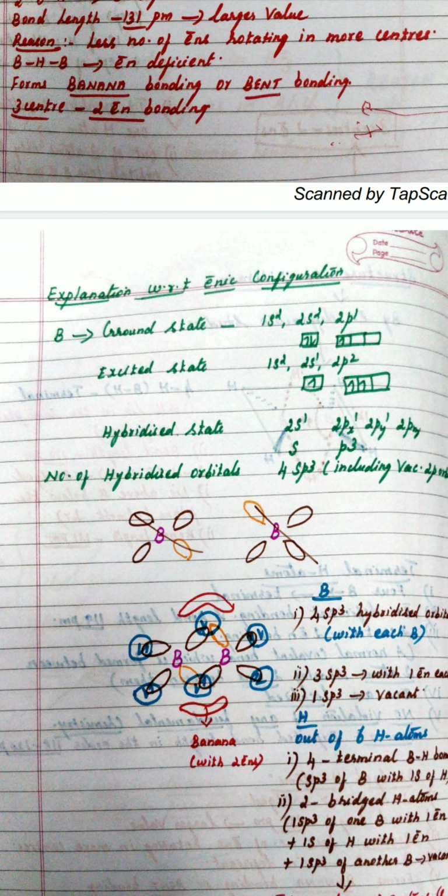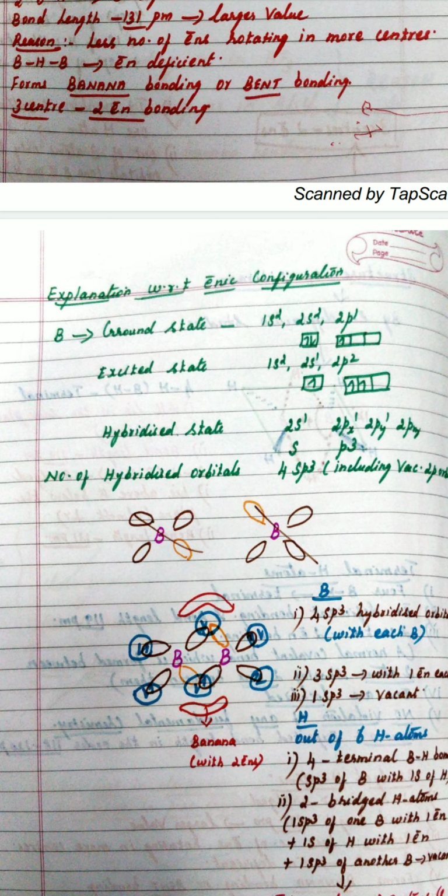You all know boron in the ground state. Normally students ask me, what is a ground state configuration? If you say it in terms of energy, that it is not accepting any energy, it is in the ground state without any energy absorption, all these things may confuse them. So I'll normally say, looking at the atomic number, when you write the configuration, that is a ground state configuration. So if you want, you can go by that way.